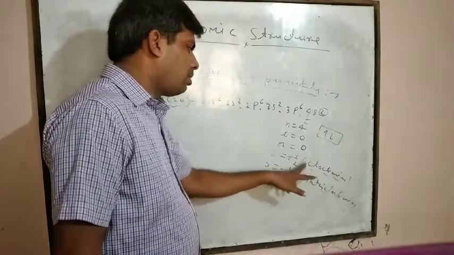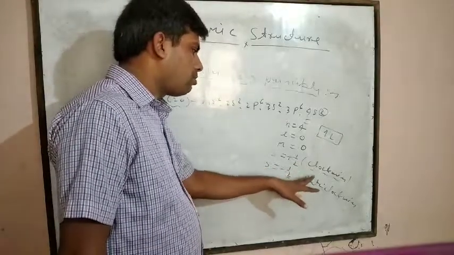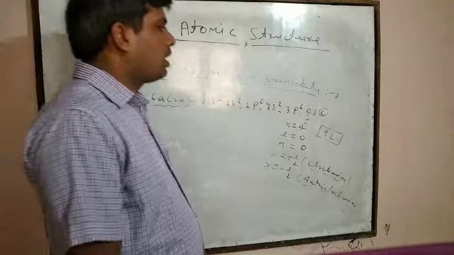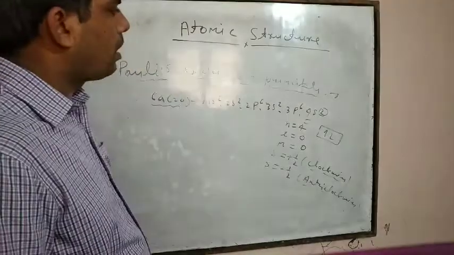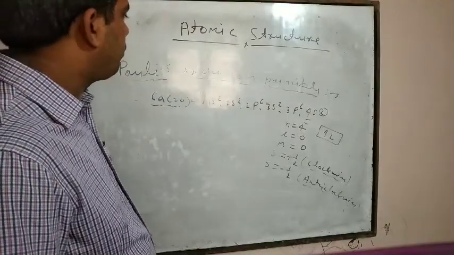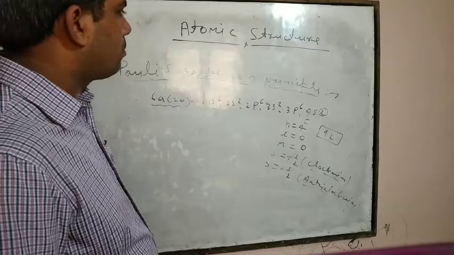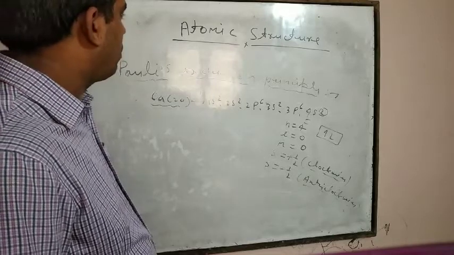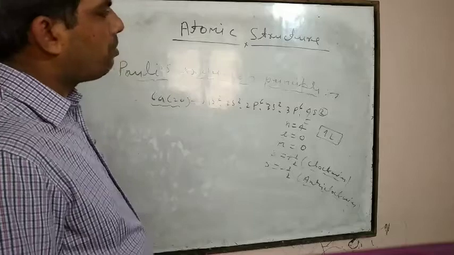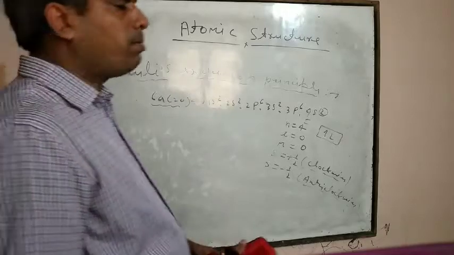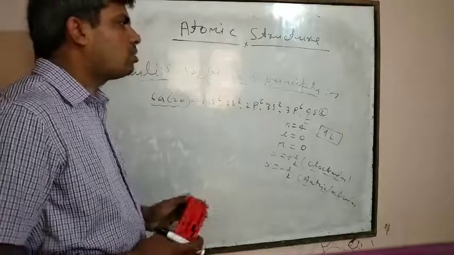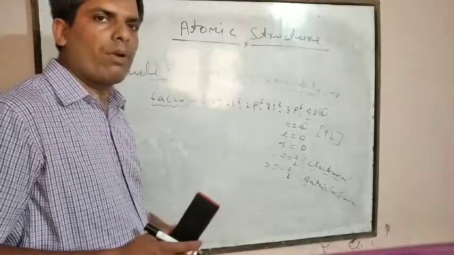For one, plus 1/2 and for another minus 1/2. So you should keep it in mind. This is the Pauli exclusion principle. According to this principle, for any two electrons, the set of 4 quantum numbers cannot be the same.